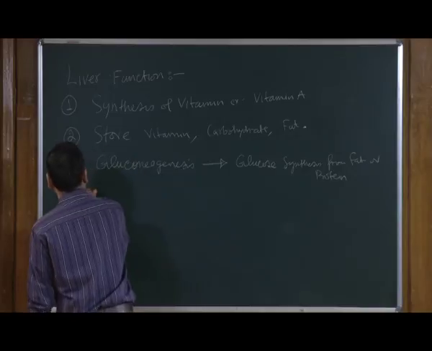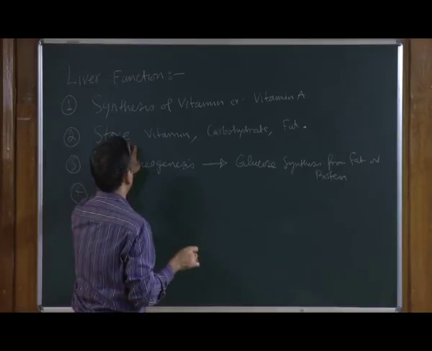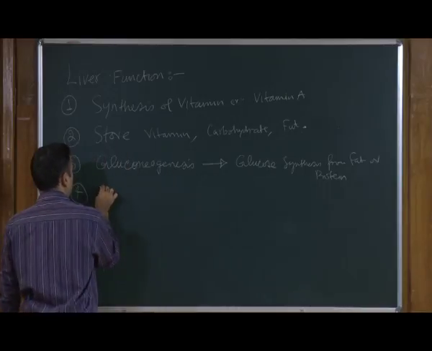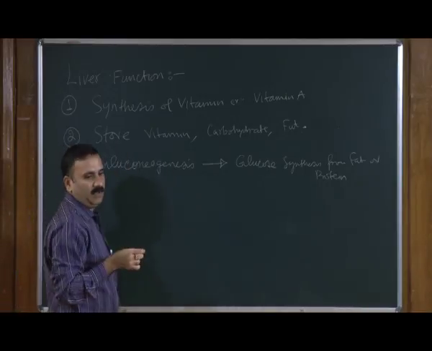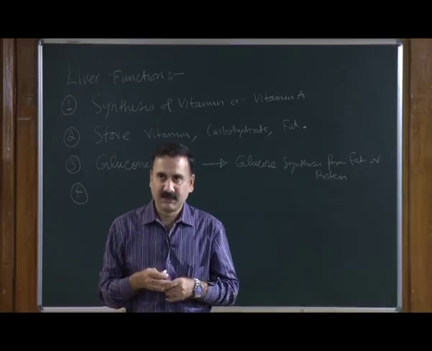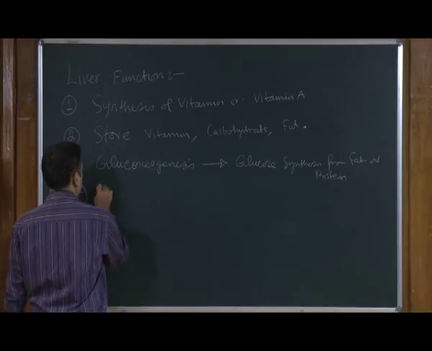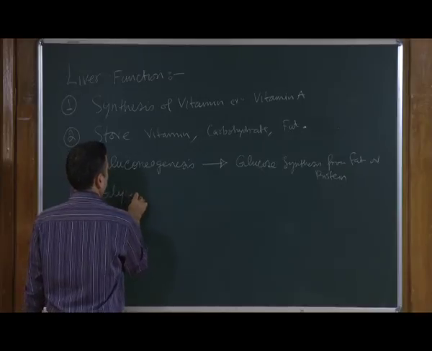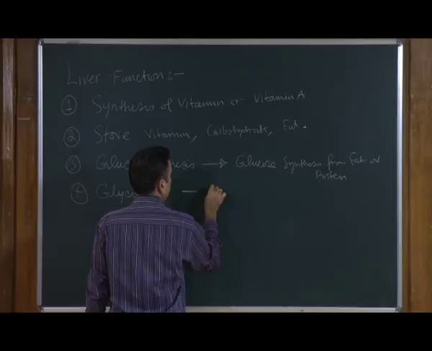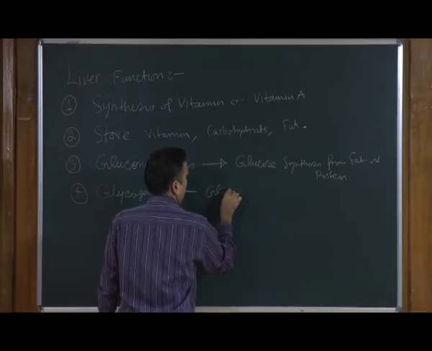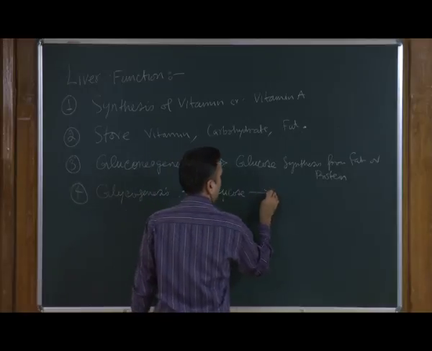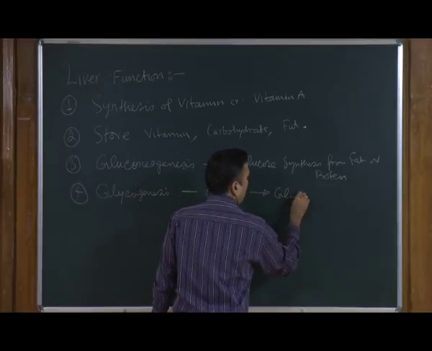Similarly, since I said that it stores the carbohydrate, it also stores the carbohydrate by a process known as glycogenesis. So, glycogenesis means the conversion of glucose to glycogen.